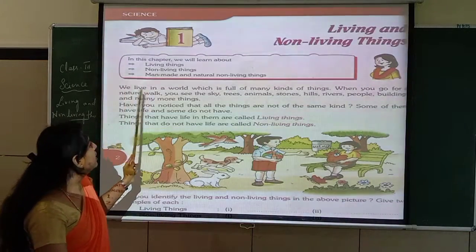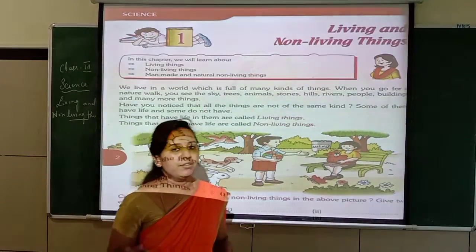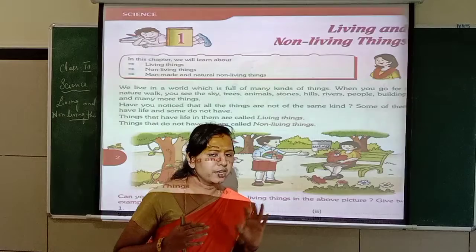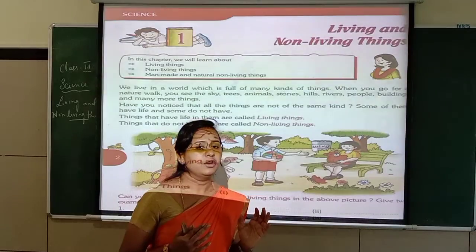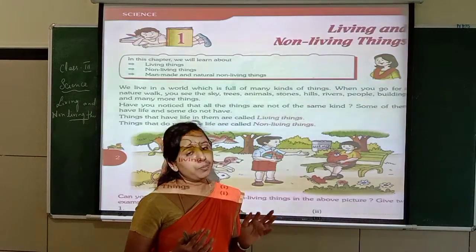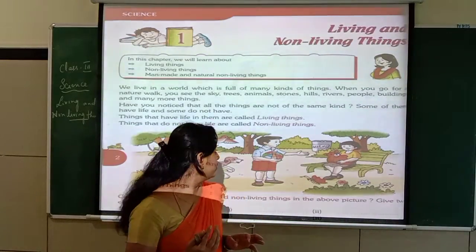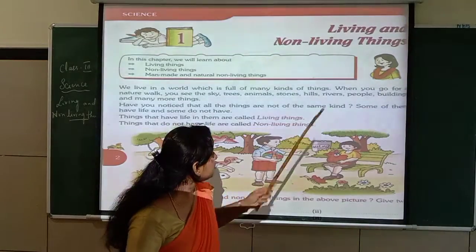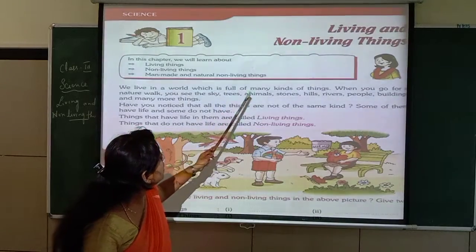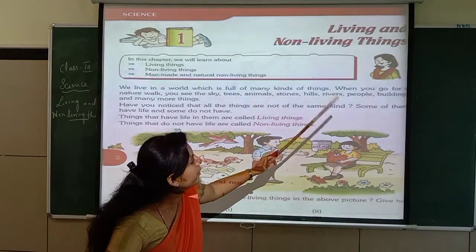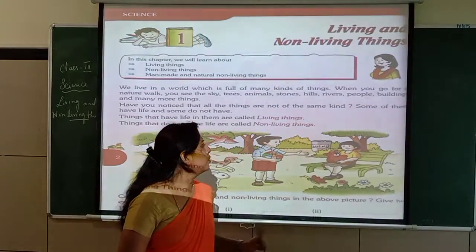We live in a world which is full of many kinds of things, isn't it? We are going to see many different kinds of things, some trees, and some non-living things also. While going outside, we'll see so many buildings, and moreover birds, animals and trees, everything. When you go for a nature walk, you see the sky, trees, animals, stones, hills, rivers, people, buildings and many more things.